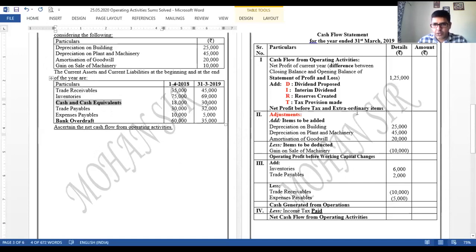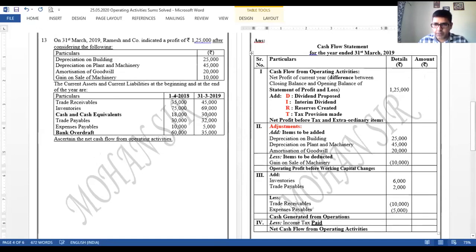The first part shows simply the net profit. So I'll put it over here. The first amount, the final amount is net profit before tax and extraordinary items, 125,000. Second is adjustments. Let us have the total of these three. 25, 45, 70 plus 20 is 90,000.